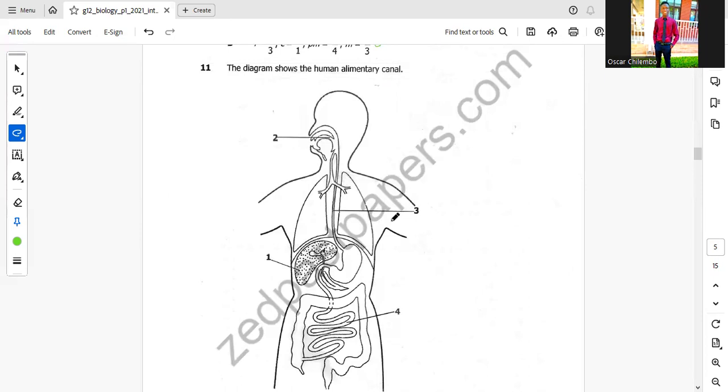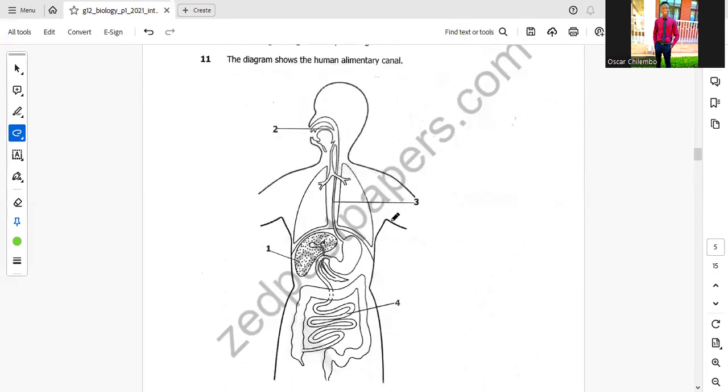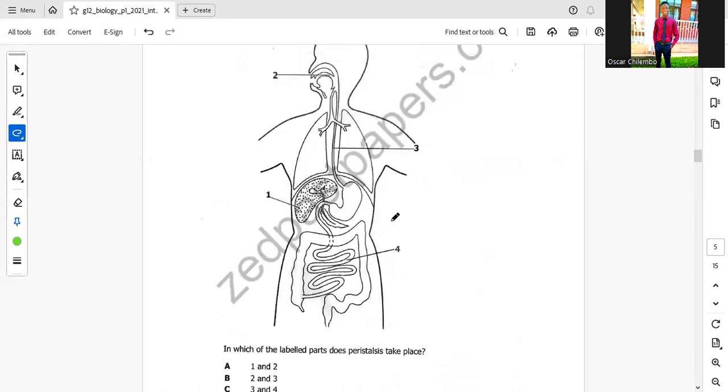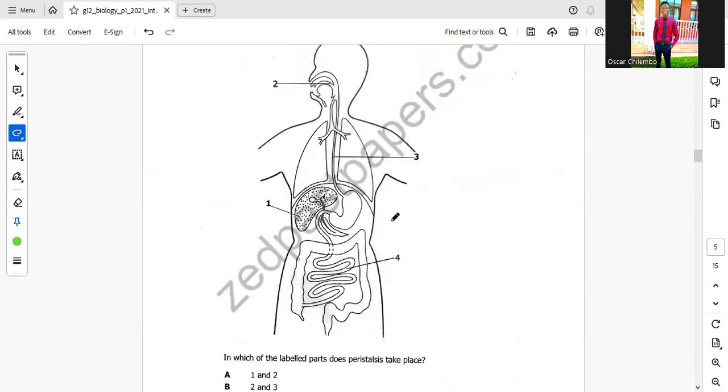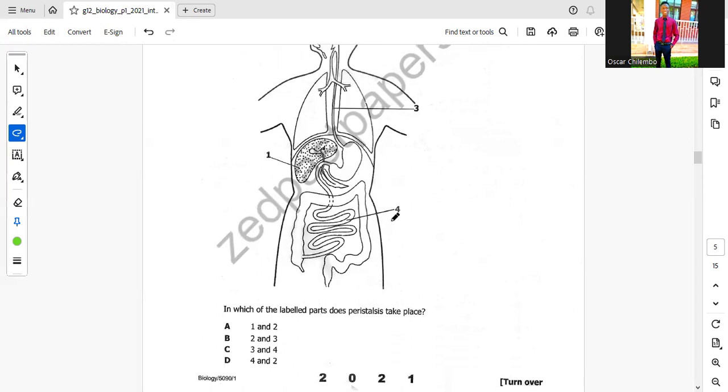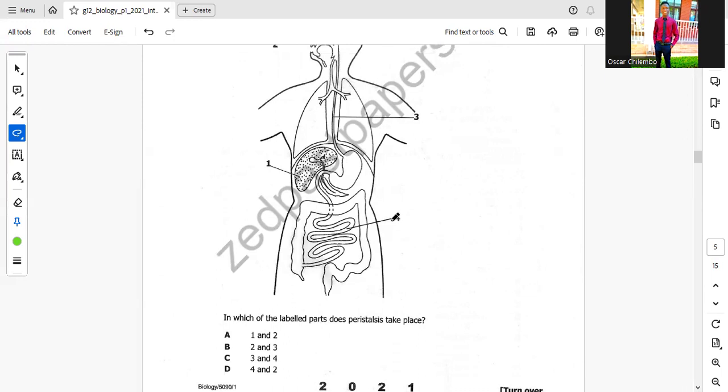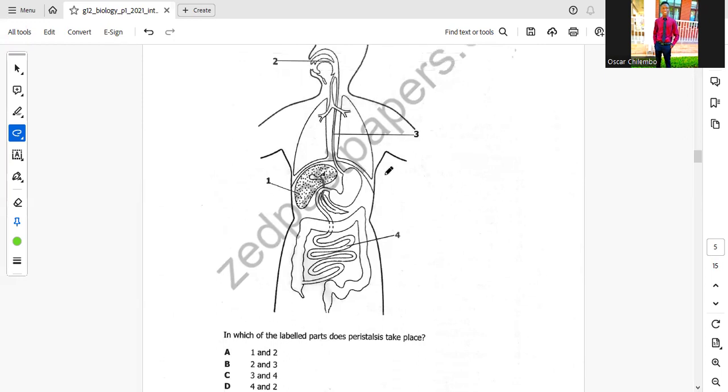Question 11. The diagram shows the human alimentary canal with parts labeled 1, 2, 3, and 4. In which of the labeled parts does peristalsis take place? So you should note that this is the alimentary canal from the mouth, the esophagus, the stomach, then it goes into the first part of the small intestine, the duodenum, then the jejunum, then the ileum, and then the ileum connects to the large intestine.